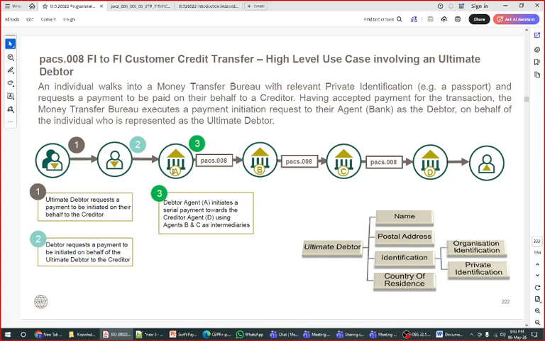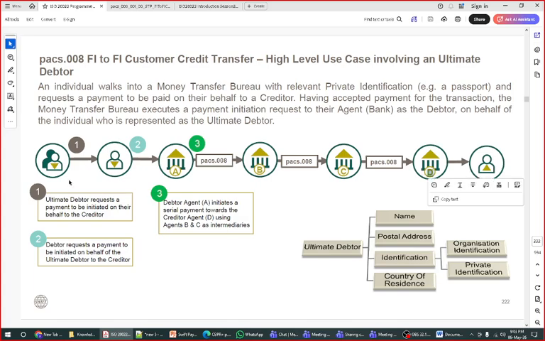Now bank A is your debtor's bank, for example Citibank, which is actually moving the payment. This is the third bank. The debtor agent initiates the serial payment towards the creditor agent D. B and C are the corresponding banks, by the way. If you don't involve correspondents, that is also okay, but just for example we have mentioned them here. So ultimately the payment is received by bank agent D here, and B and C are your intermediary agents, right? And D is finally receiving the payment.